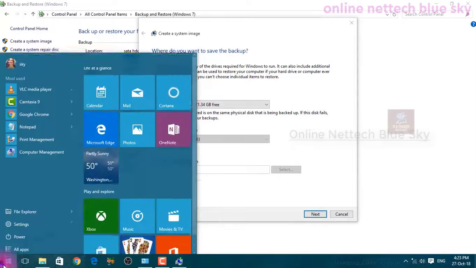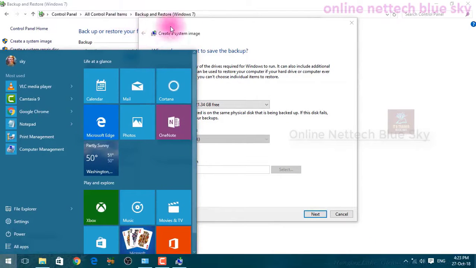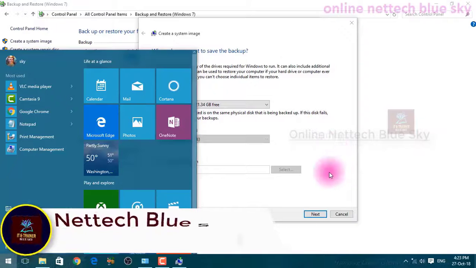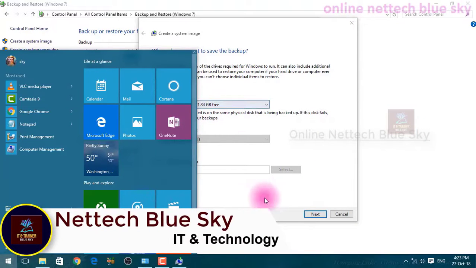This is your computer data and the applications here. These applications are installed by default with the operating system.